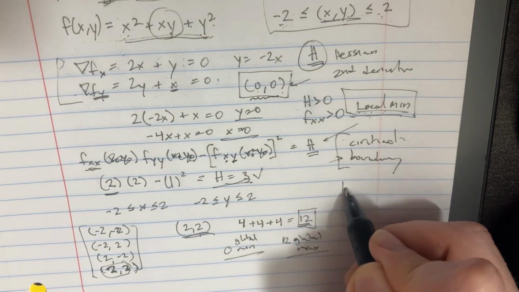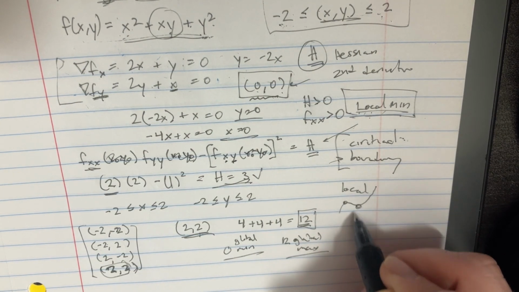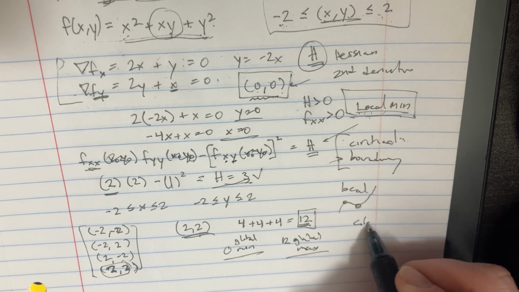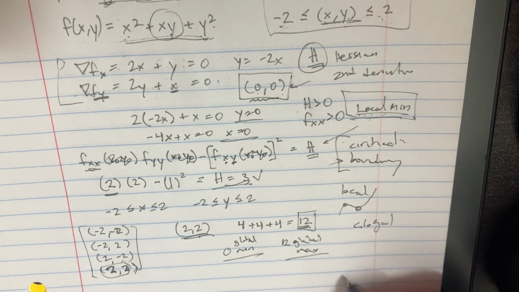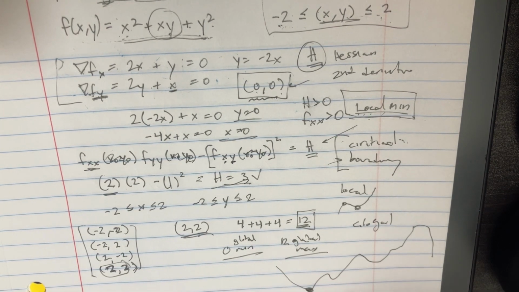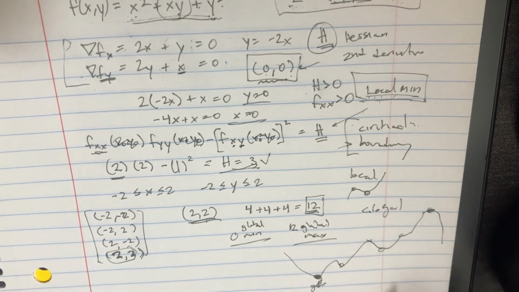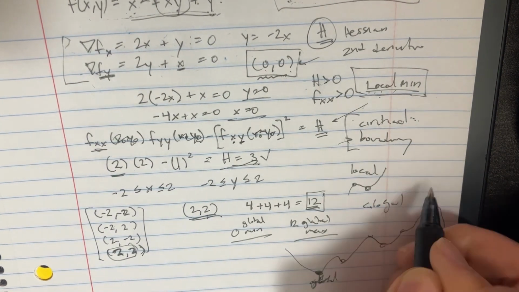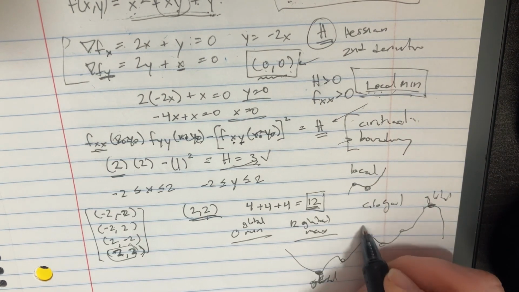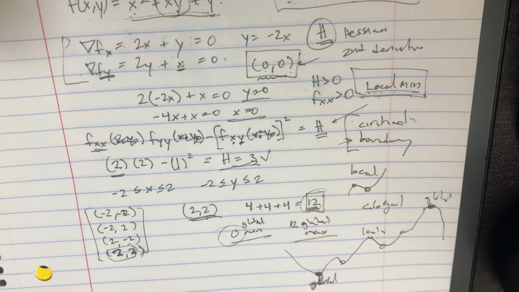So remember that local minimums are only in one particular location, but the global is going to be for the entire function. So you have to look at the whole thing and say, okay, out of this entire function, which one's the actual minimum and which one's the actual maximum. And then there's a couple of little local ones around here, but those are not the global. This is the global, and that's the global, and these are going to be little local ones in here. So we found the absolute extremes.